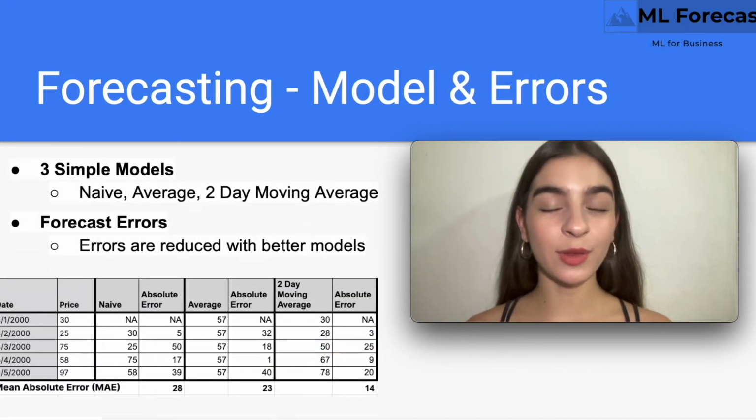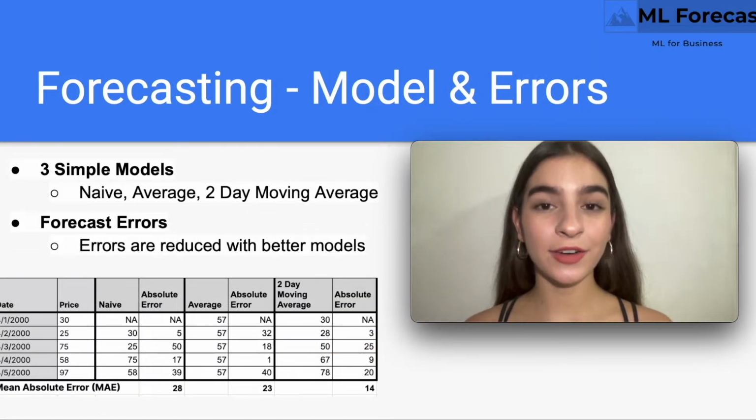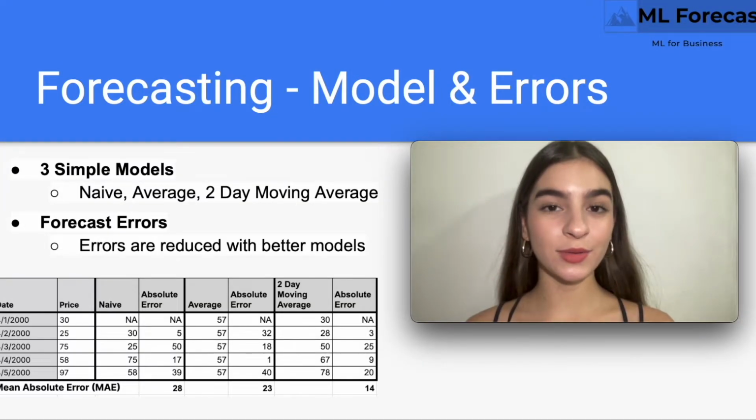Let's look at an example of three simple models. The first is the naive model. It simply uses a prior period's, in this case day's, actual observation as the forecast. We calculate the absolute error by subtracting the forecast and the actual.